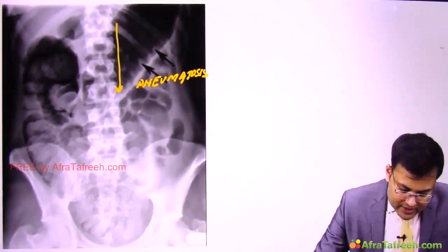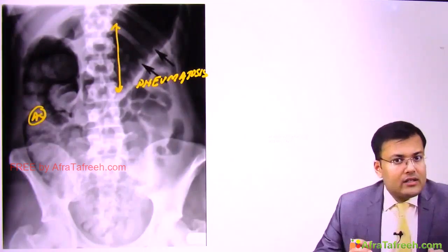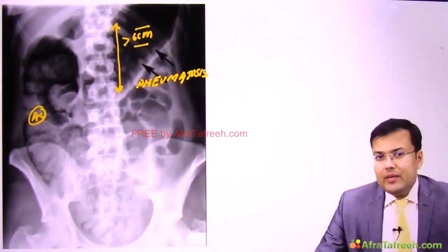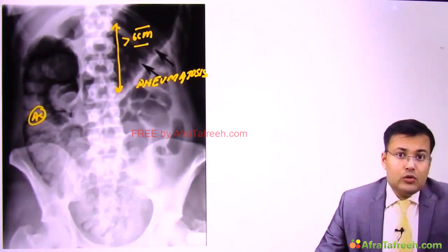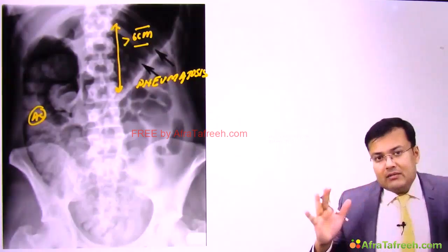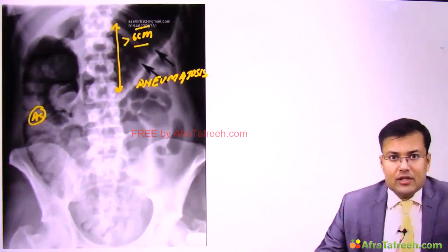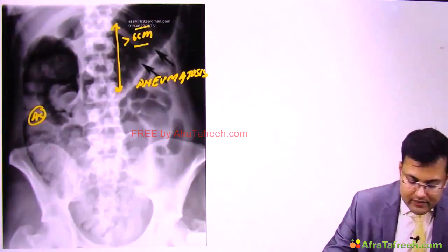If you see the transverse colon carefully, you can see the presence of haustration in the ascending colon. But in the transverse colon, the haustrations are almost nil, meaning reduced or absent. Generally in patients of toxic megacolon, the transverse colon diameter is more than 6 cm, and when there is massive distension of the transverse colon, obviously there are reduced or absent haustrations. So what are the findings on plain X-ray abdomen? See the findings.